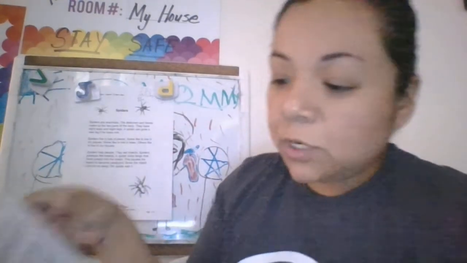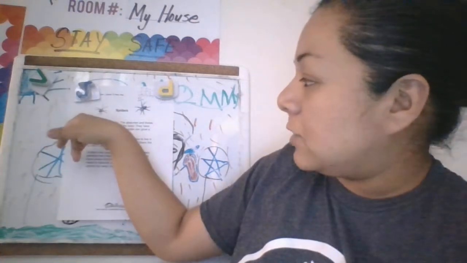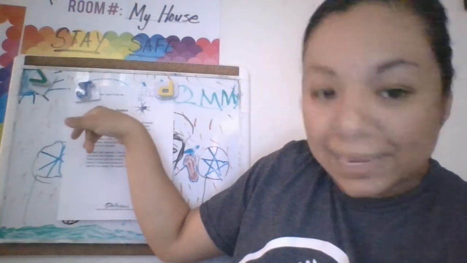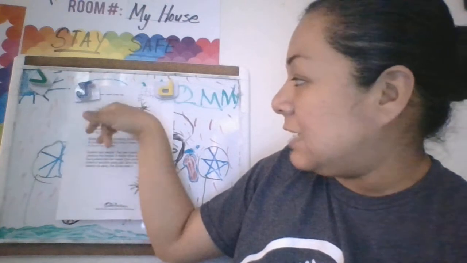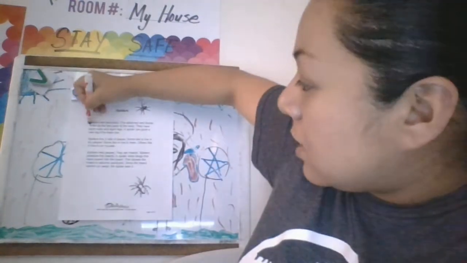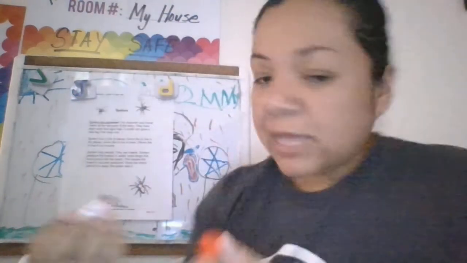So after you read your first paragraph, this is where you can ask these few questions that are marked right here. Briefly discuss the paragraph. So what I can ask is, what are spiders? Okay, it tells you right here, spiders are arachnids. Good. We can identify that. If your child has a marker or a highlighter handy, you can have them mark it or underline it. So that already answered your first question.